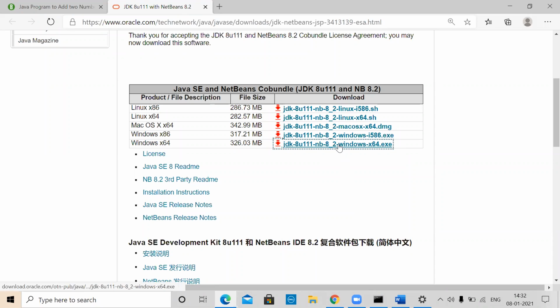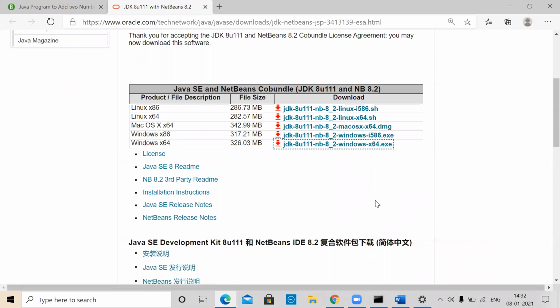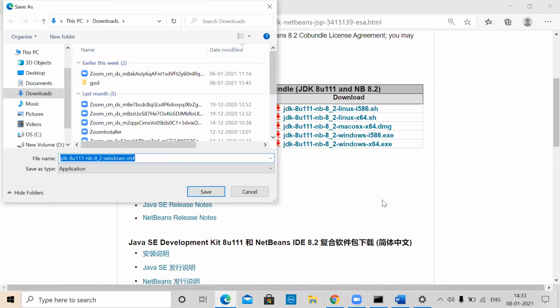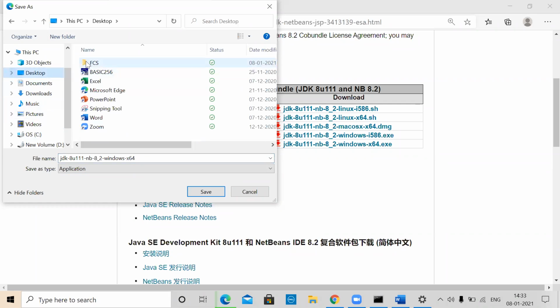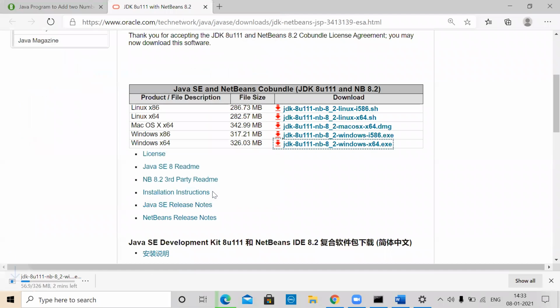Either you can click on that straight away or you can save it. Right button, save link as. It is asking where to save. Within this PC, the Downloads folder is good enough, or probably I will put it onto my desktop. I have created one folder for foundations of computer science. I will just copy it to that particular place.